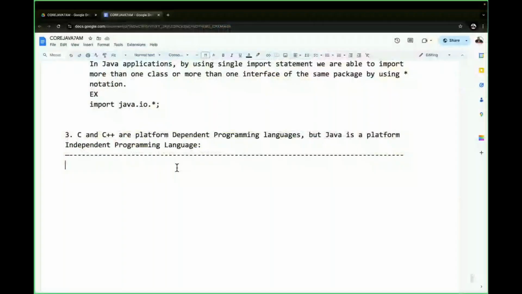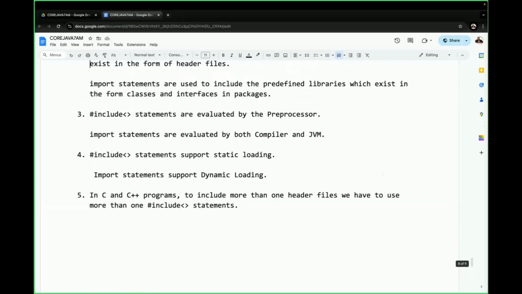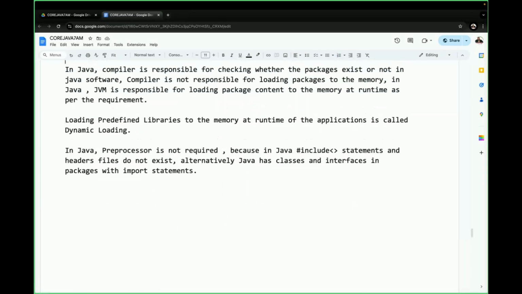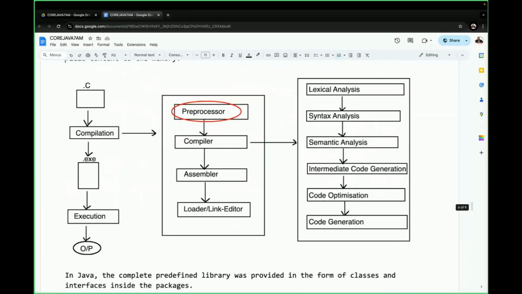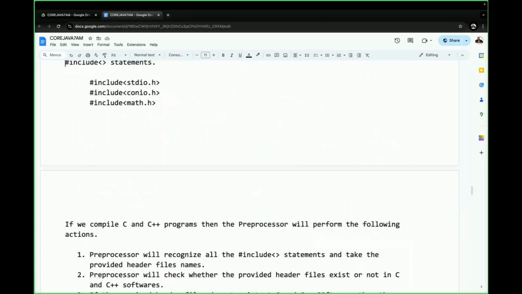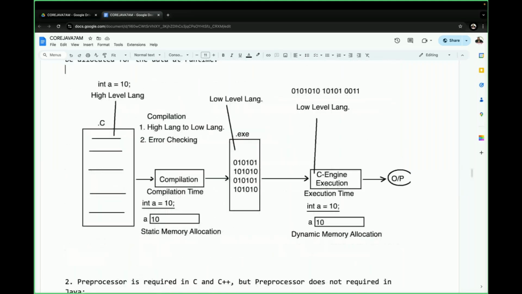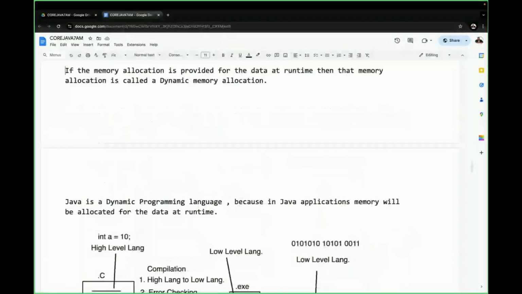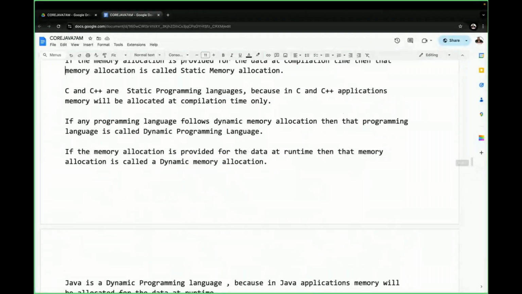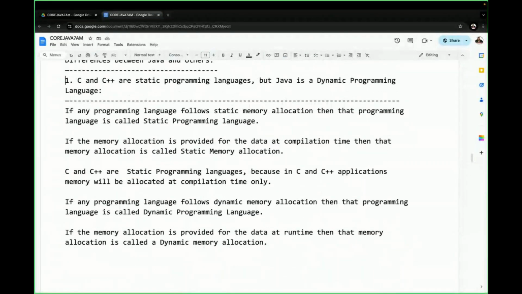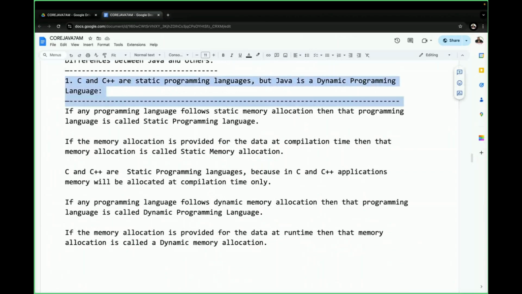Now before that, what is the point here we are understanding? We have already discussed some topics. Observe carefully. Java history is one of the concepts we completed already. Next one is differences between Java and others, where the very first difference we started with: C and C++ are static programming languages, but Java is a dynamic programming language.